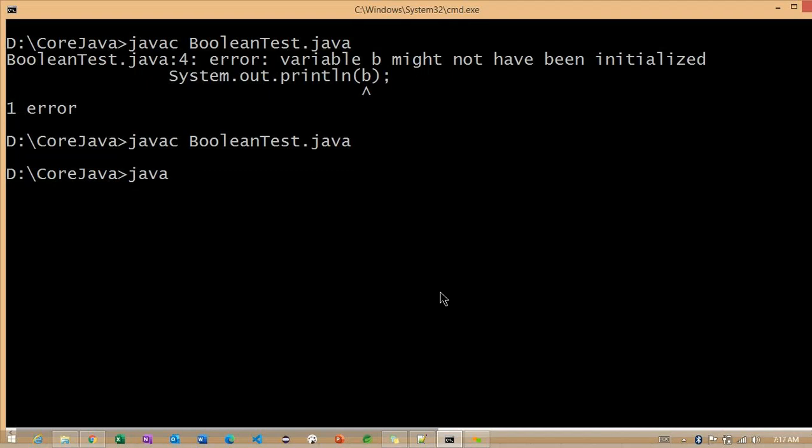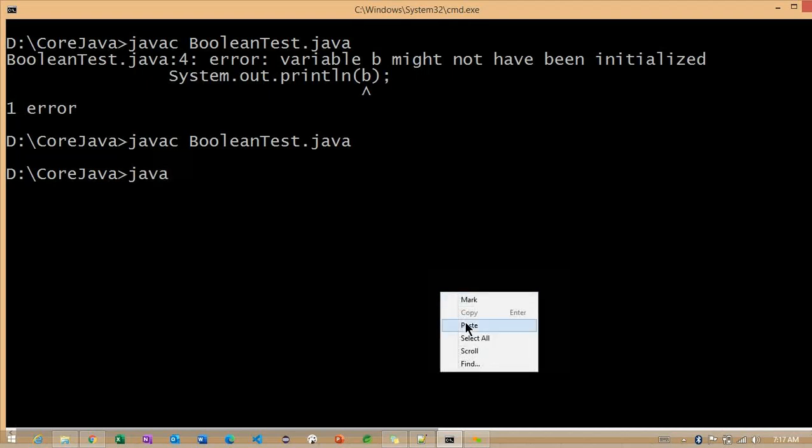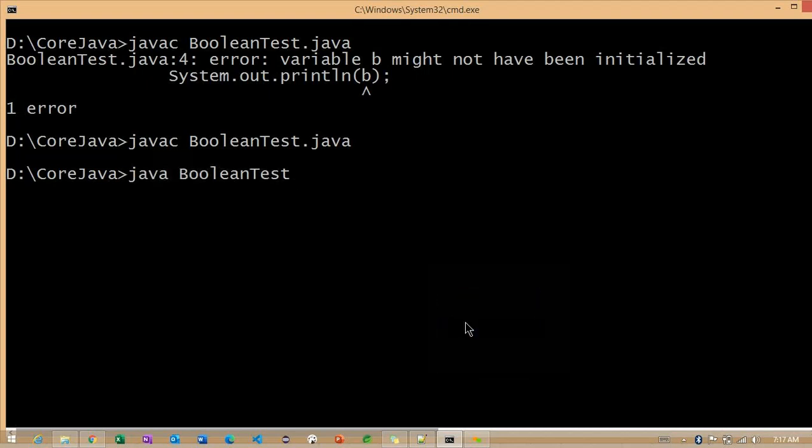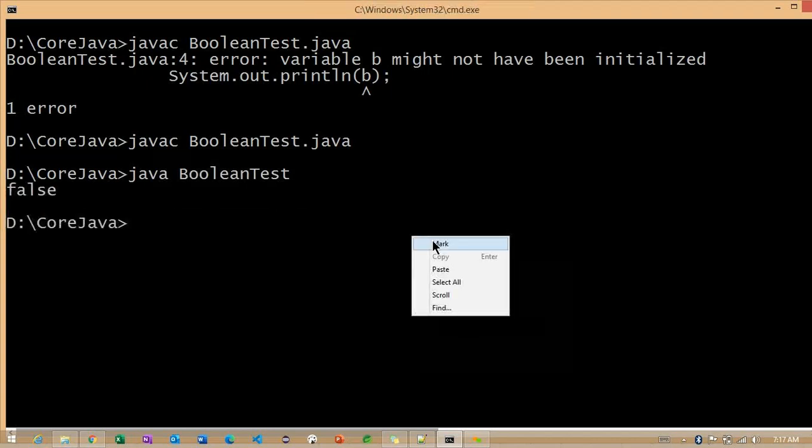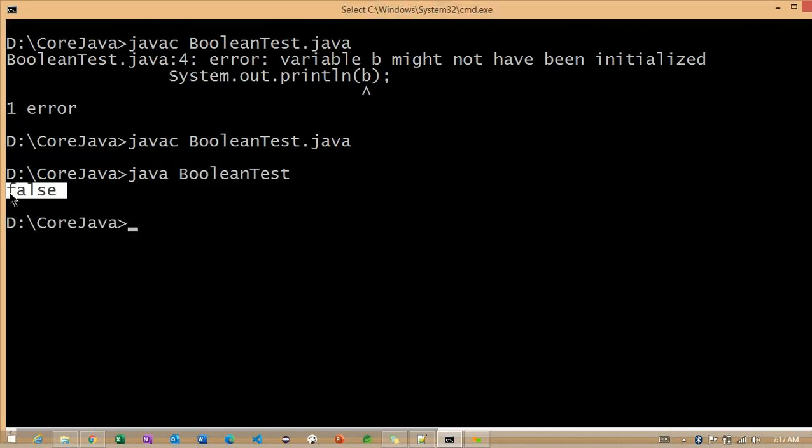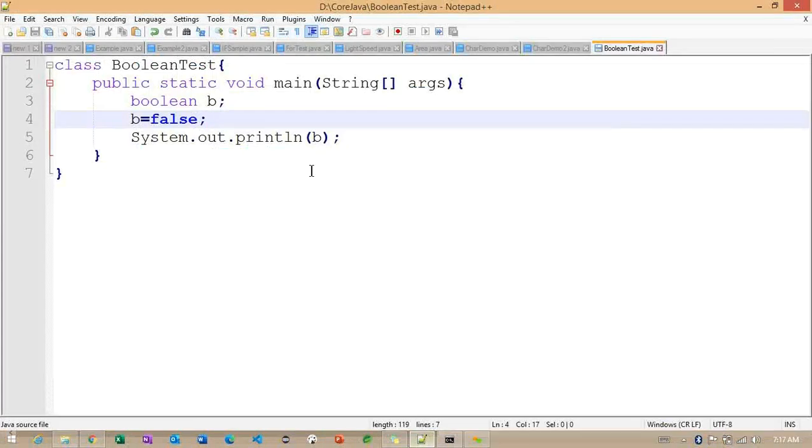Now if I run this particular example, what value are we going to get? That is called false. Whatever value resides in this particular b variable, we are printing that value. We initialized with the value false, and the same value we are printing here.